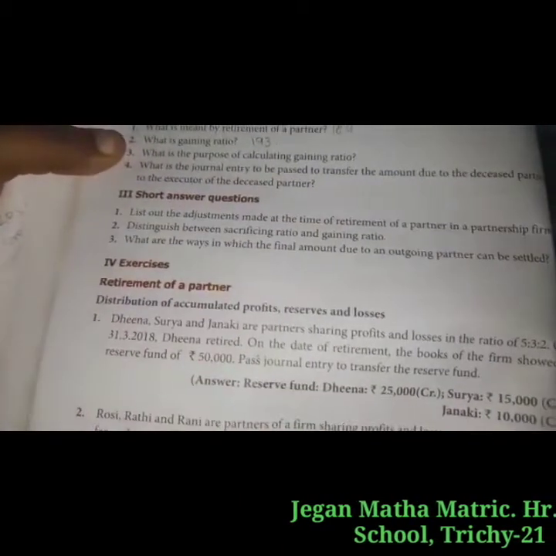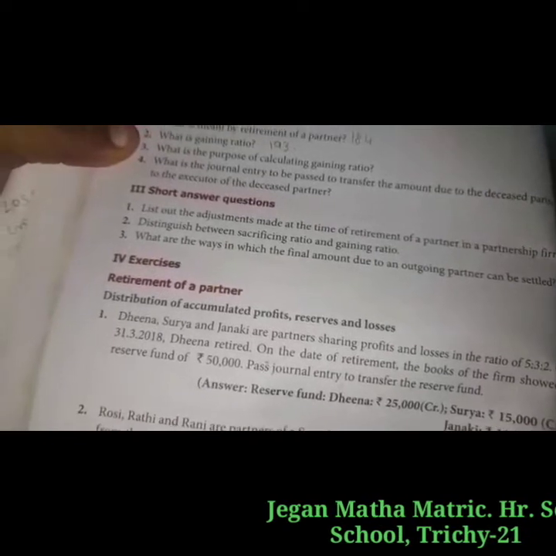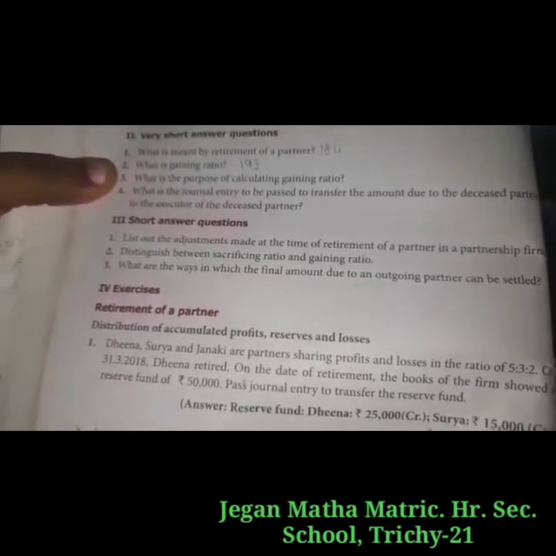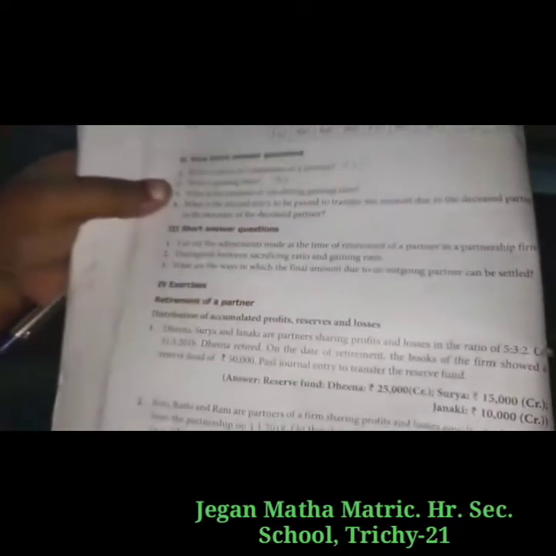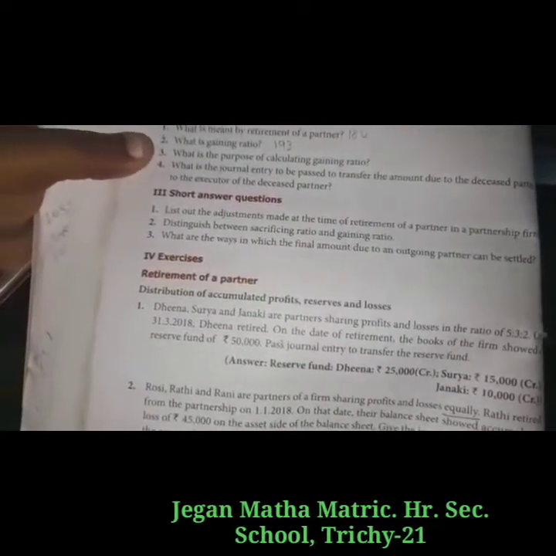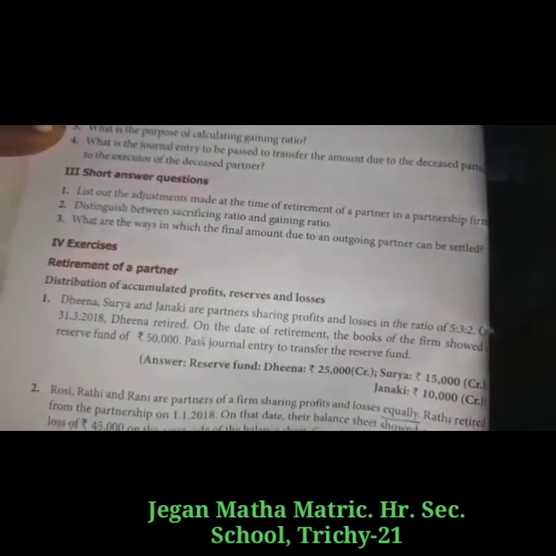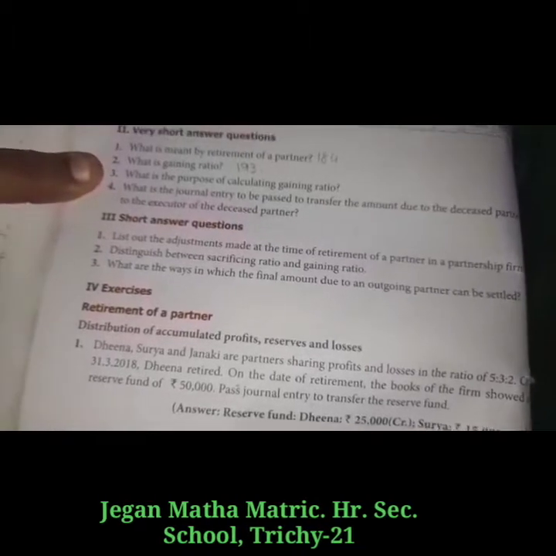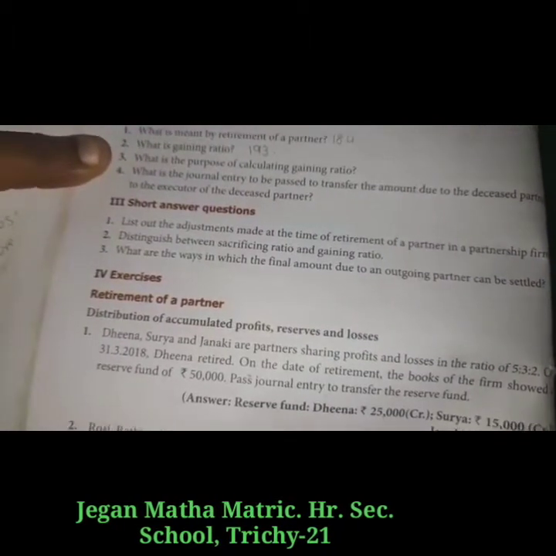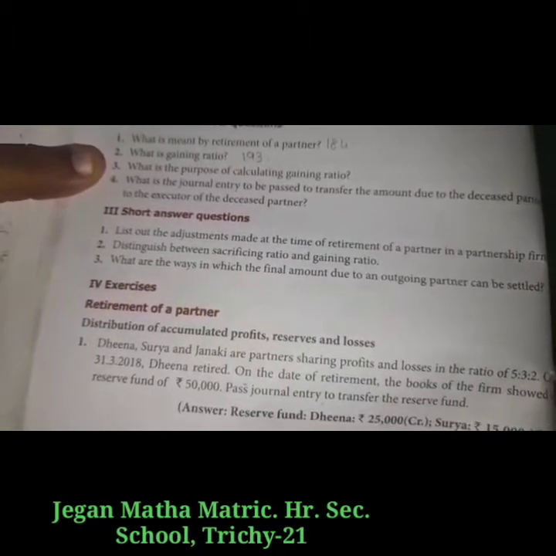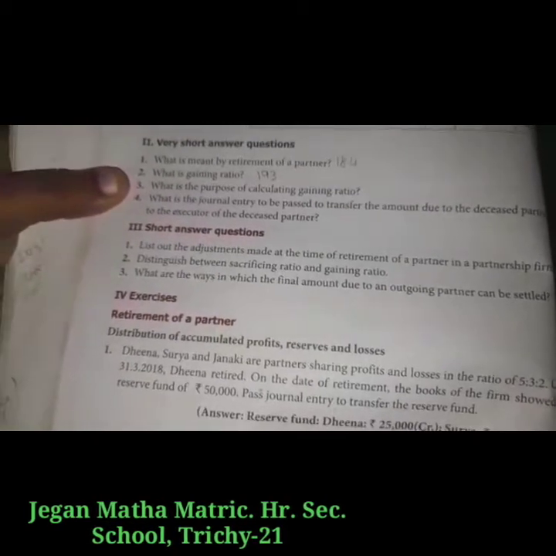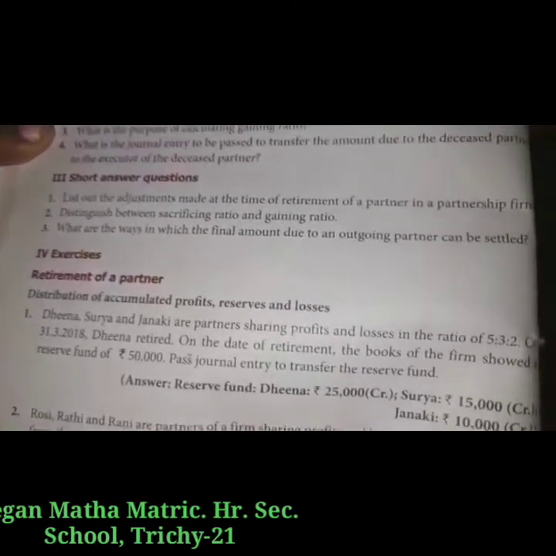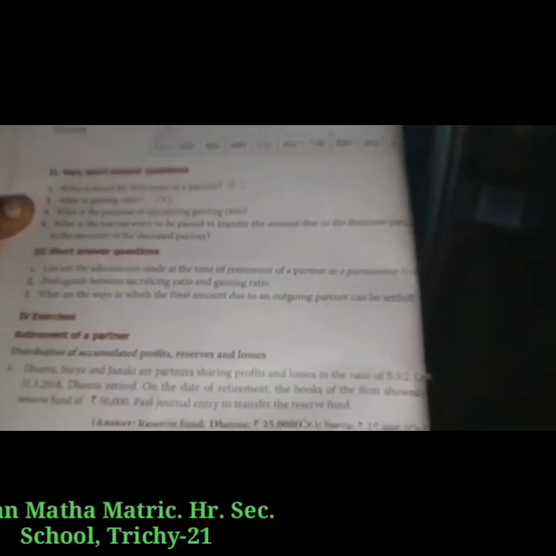Now sum number 1. Deena, Surya and Janaki are partners sharing profits and losses in the ratio of 5:3:2. On 31st March 2018, Deena retired. On the date of retirement, the books of the firm showed a reserve fund of 50,000. Pass the journal entry to transfer the reserve fund. The reserve fund is a profit, so how do we calculate the amount to share with the old partners? Let's see the solution.